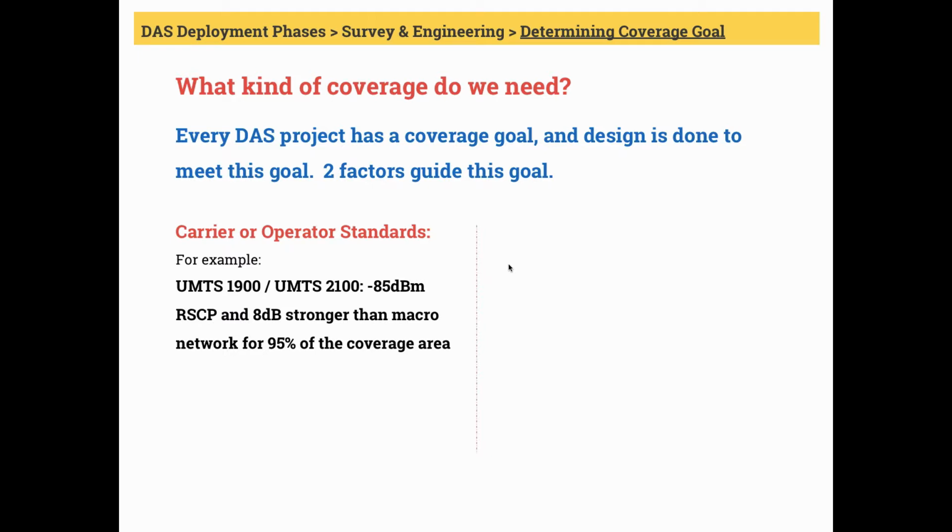Macro network means operators' networks on the outside, basically the cell towers. This means whatever is coming inside the building from outside, the DAS should give a signal which is 8 dB higher inside, which is basically more than 4 times the strength of the current signal coming from outside the network.